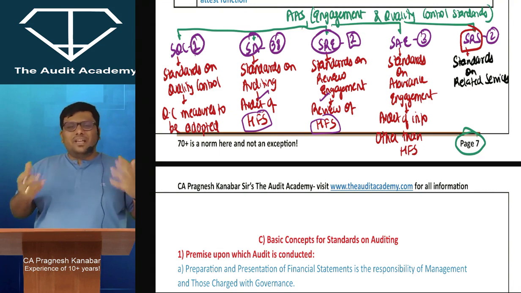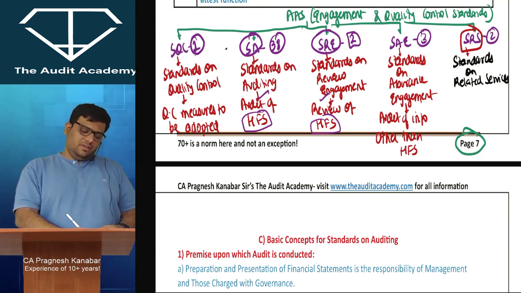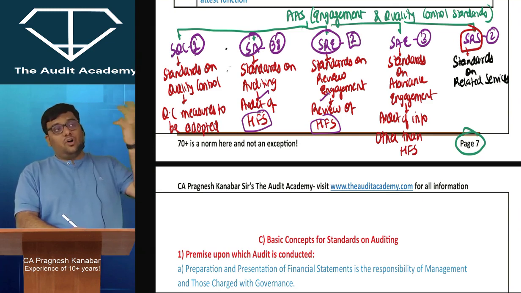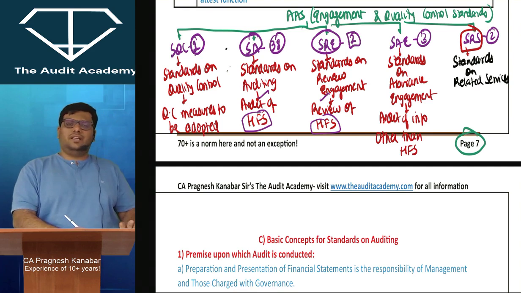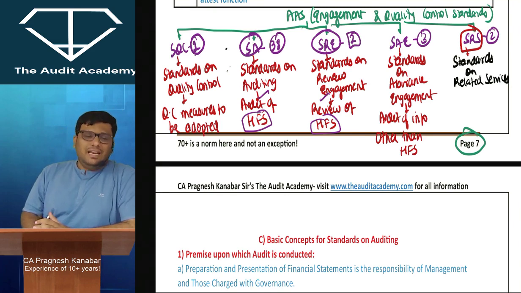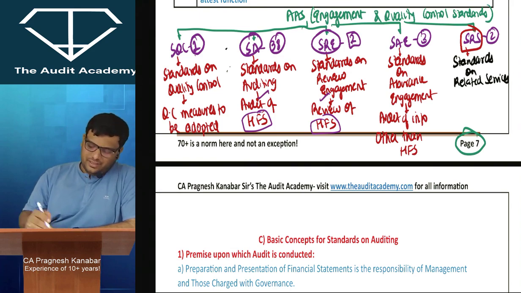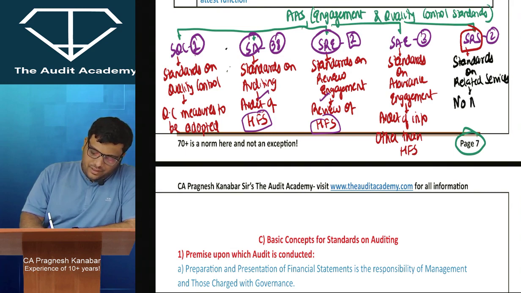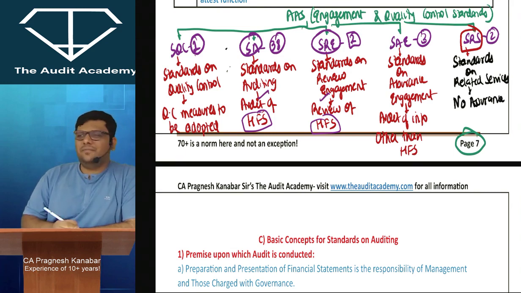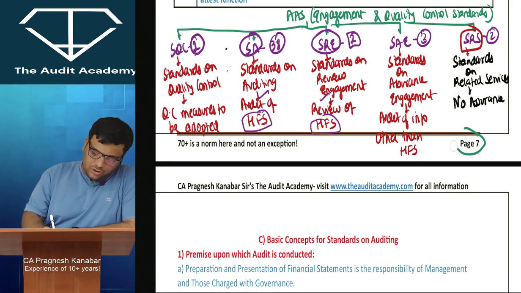As per the module, certification work is just that. Okay, you have a stock of 10 rupees. I am giving you a certificate of 10 rupees. That's it. I have not visited and checked the stock, and I have not conducted tests of control, tests of details, nothing. In the module, the word certificate just means prima facie verification of the facts. And in that, I am not going to conduct a detailed examination and give you an opinion. No. Not even a limited assurance. No. All right. So in this particular category, there are two standards. But both of them have one thing very clear, that there is no assurance activity involved.